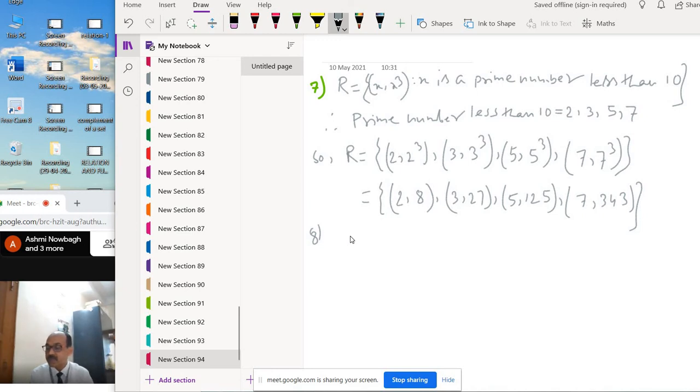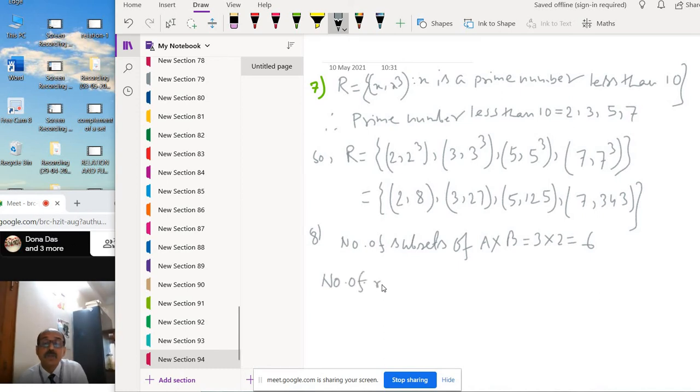So first write the number of subsets of A cross B, which equals 3 into 2, 3 elements and 2 elements, so 6. Now the number of relations from A to B equals, we know the formula, 2 to the power n, where n is the number of elements.